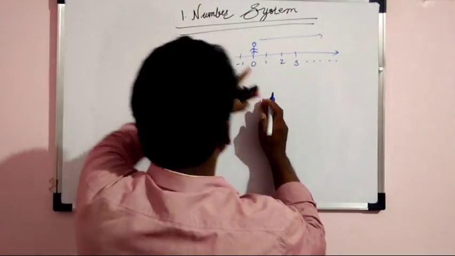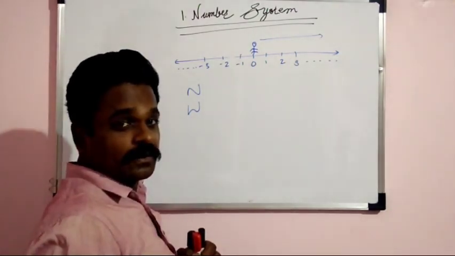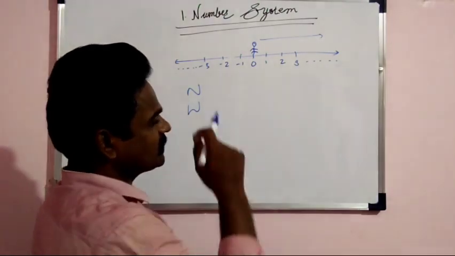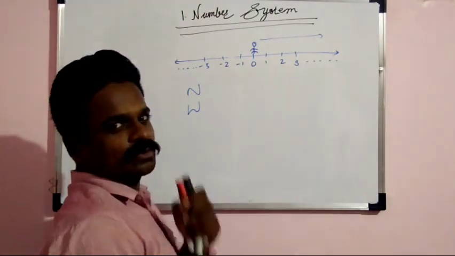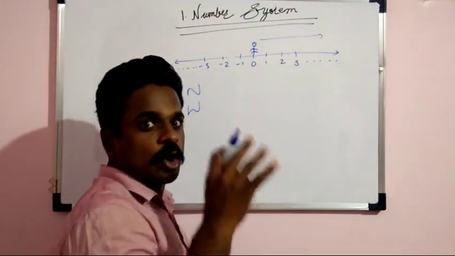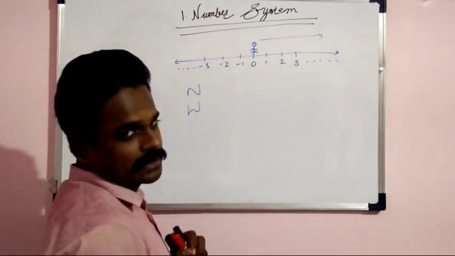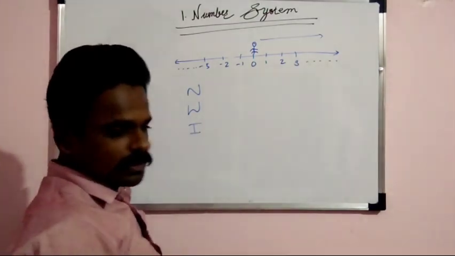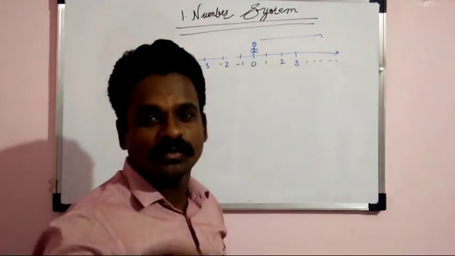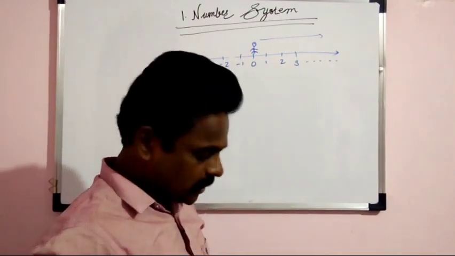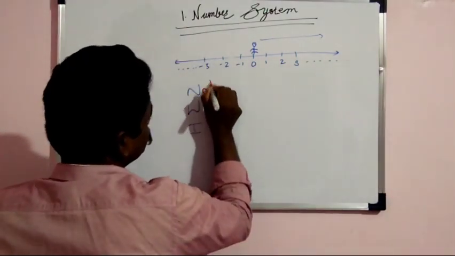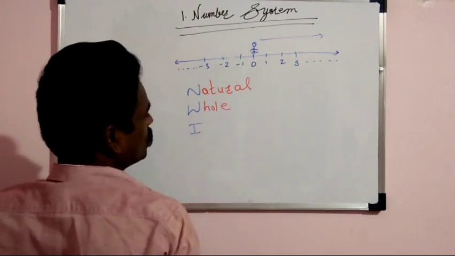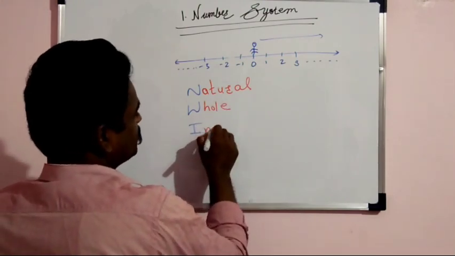And then he tried to walk towards the left hand side beyond the 0. While going towards the left hand side, he picks up first -1, puts it down, -2, puts it down, -3, puts it down. So all those numbers he was collecting, and the collection of all the numbers was called integers. So these three basic definitions we had been discussing in the last lecture. This is the set of natural numbers, this is the set of whole numbers, and this is integers.